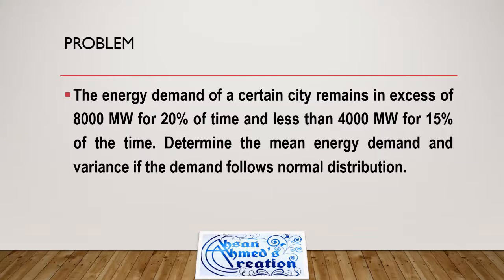The energy demand of a certain city remains in excess of 8,000 megawatt for 20% of time and less than 4,000 megawatt for 15% of time. Determine the mean energy demand and variance if the demand follows normal distribution.